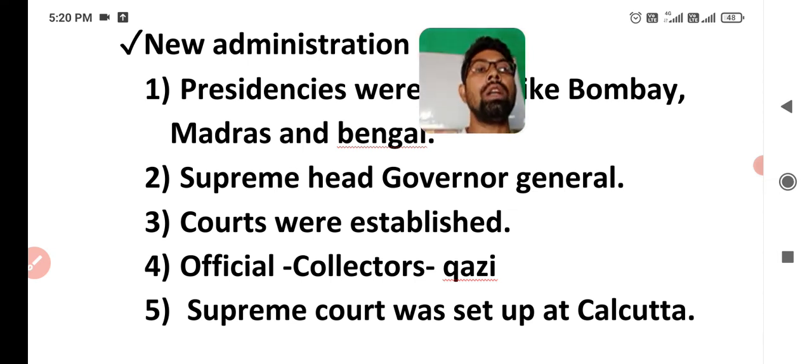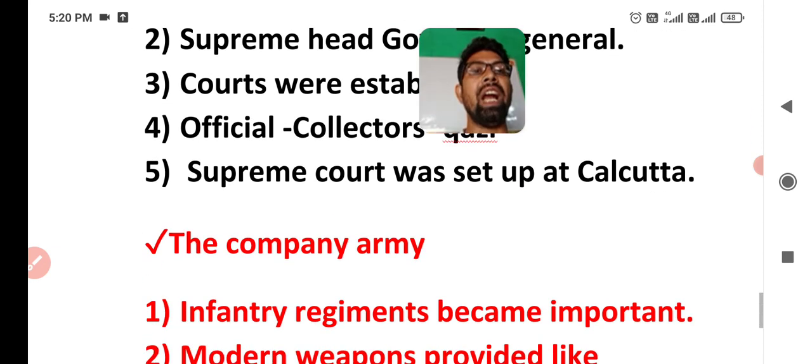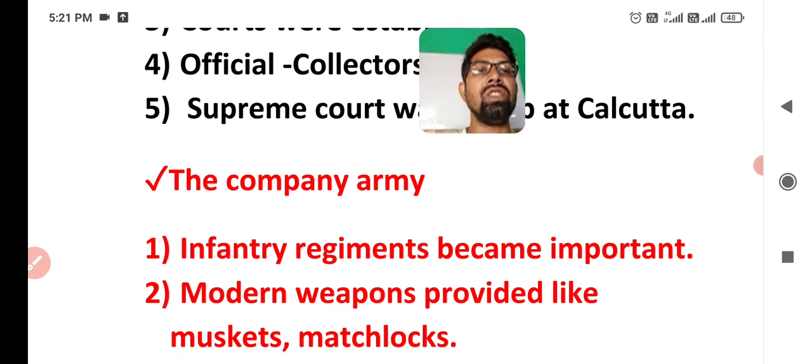As you learned in the lesson, collectors had other work also. They collected revenue from the nearby areas and the ruling area, and they had judgment power also. Next, the Supreme Court was set up at Calcutta for justice. I hope you got this point about the changes in administration by the Britishers.